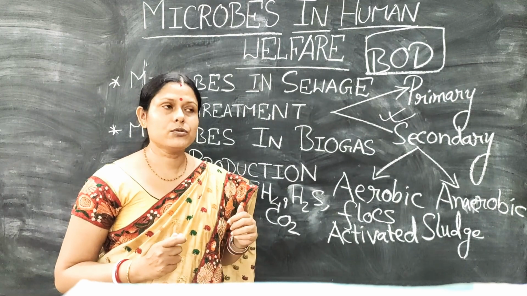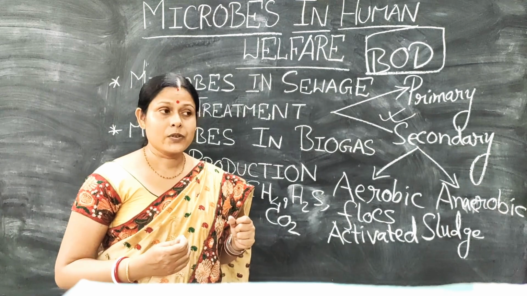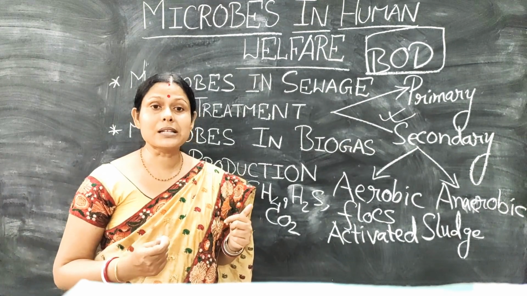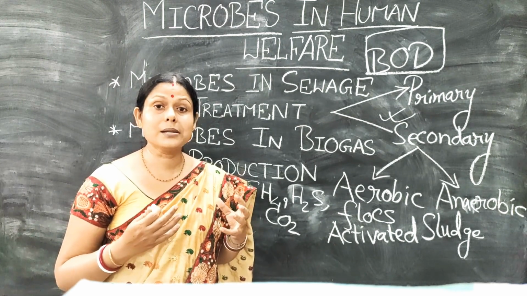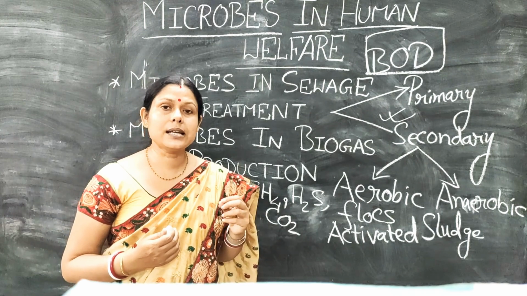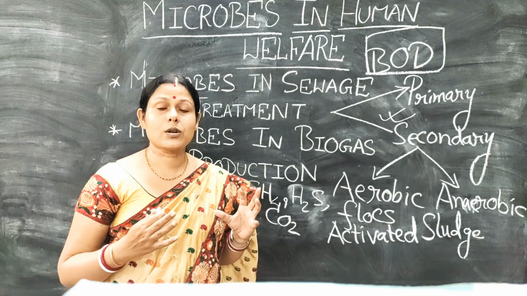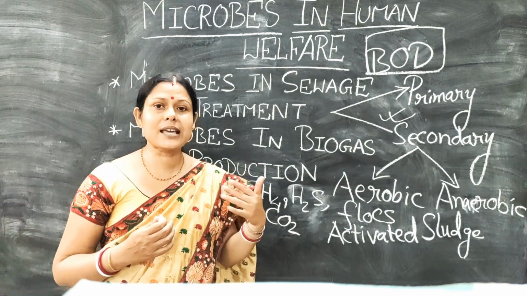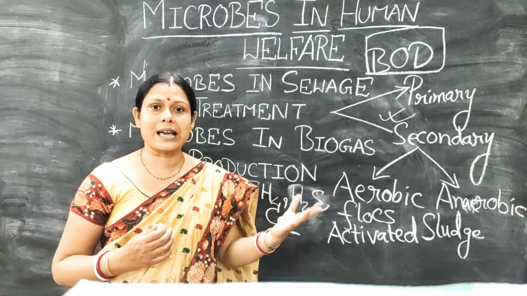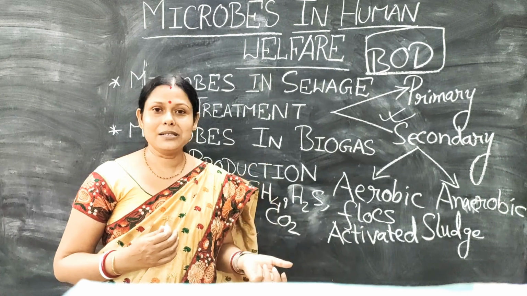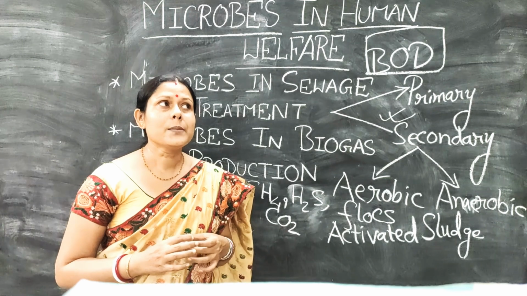Sometimes in villages, especially where people are rearing cattle for the production of milk, these animals generate a lot of organic waste, that is animal dung, and this dung contains a group of bacteria called methanogenic bacteria, that means methane gas producing bacteria. That's the reason why it is also known as gobar gas, because it is produced from the animal dung.